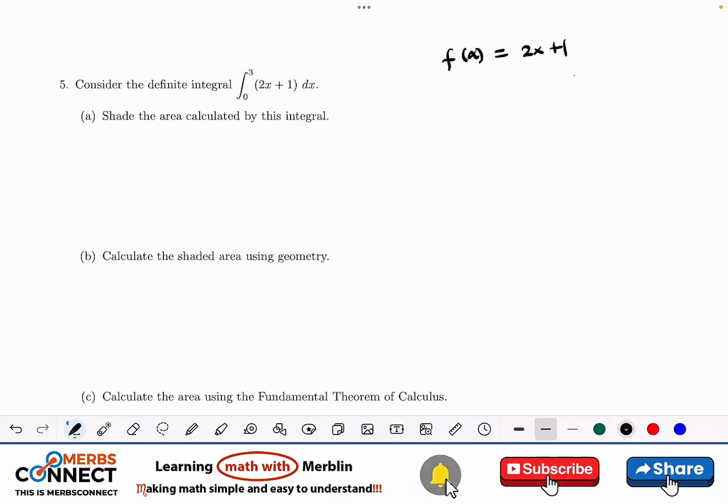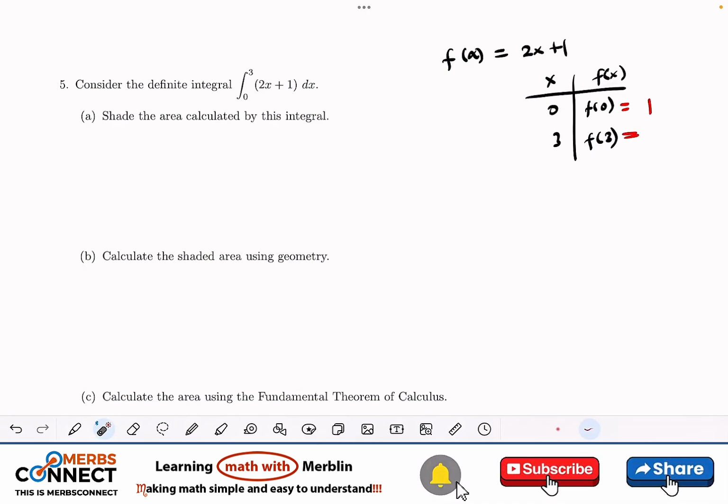So let's try and draw a table. So we have x, we have f of x, and we have 0, 3. Let's find f of 0. Let's find f of 3. So what is f of 0? Plug in 0 here. I love 0 when I'm dealing with polynomials, because as soon as I plug in 0, I get the constant. So I get 1 here. Then when I plug in 3, 6 plus 1 is going to give us 7. Good. So let's try and sketch, because that's what the question is asking us.